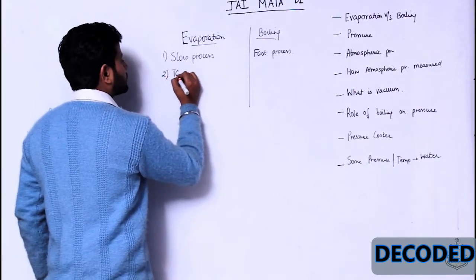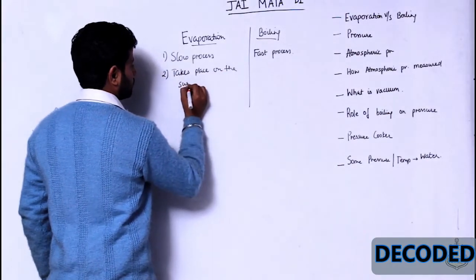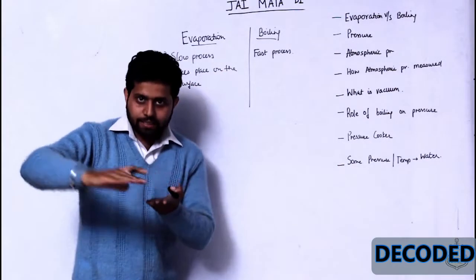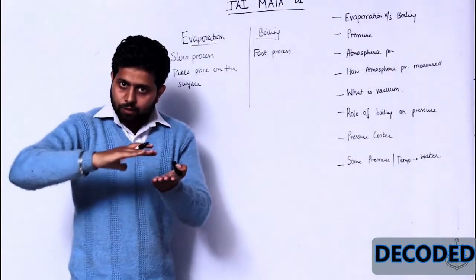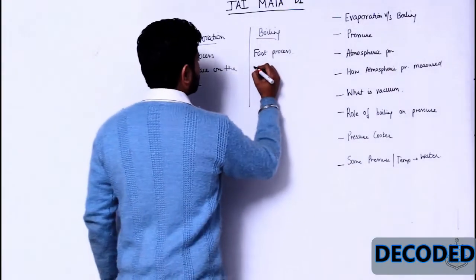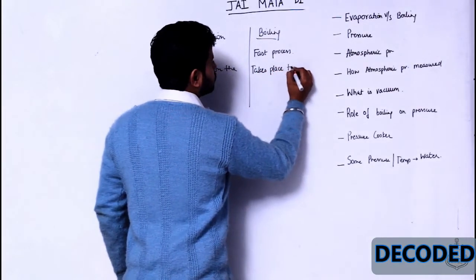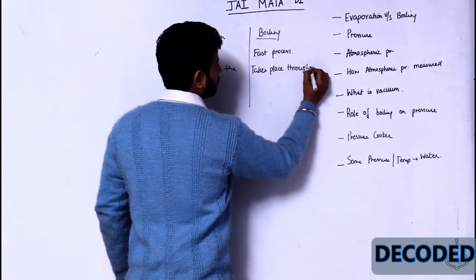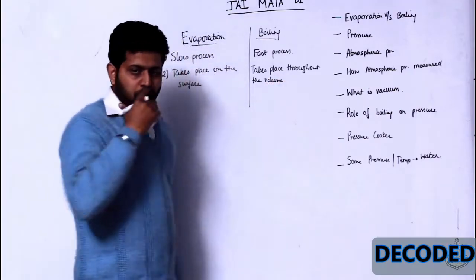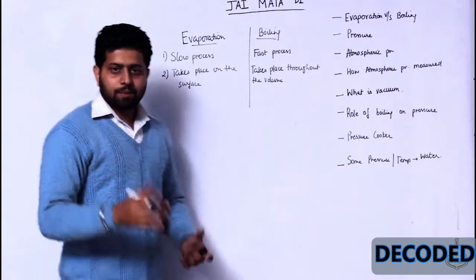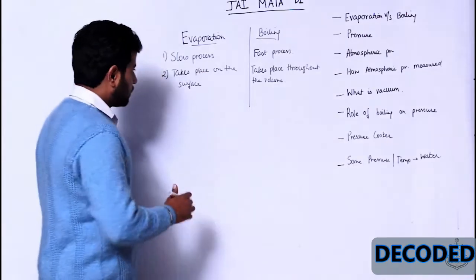Evaporation process takes place on the surface. That means first layer gets evaporated, then second layer, then third layer, and slowly from up the water level starts receding. Out here in boiling, it takes place throughout the volume. What does that mean? This means कि जब when you see boiling water, see whole water is boiling, continuous movement is taking place, right?